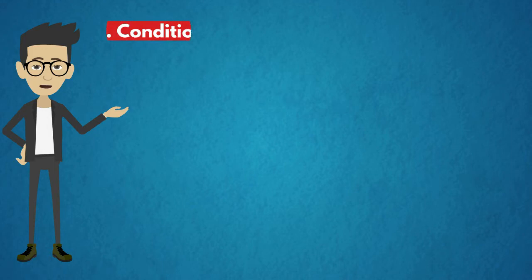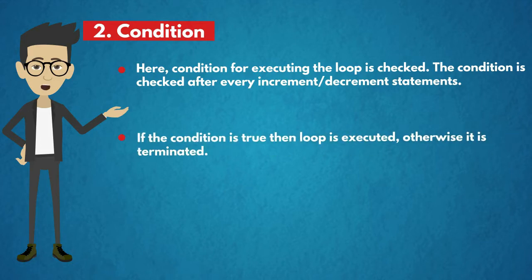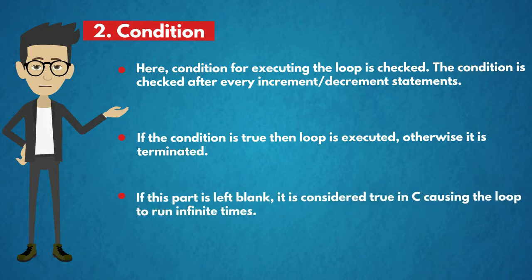Second component is condition. Here the condition for executing the loop is checked. The condition is checked after every increment or decrement statement. If the condition is true, then the loop is executed, otherwise it is terminated. If this part is left blank, it is considered true in C, causing the loop to run infinite times. So we can say that condition is mandatory in for loop.